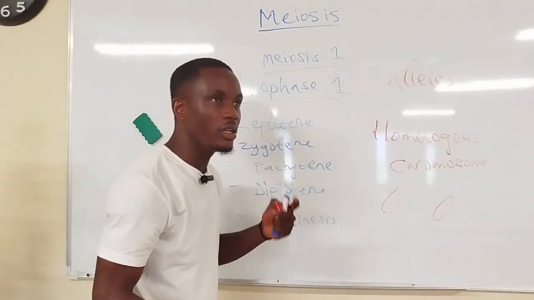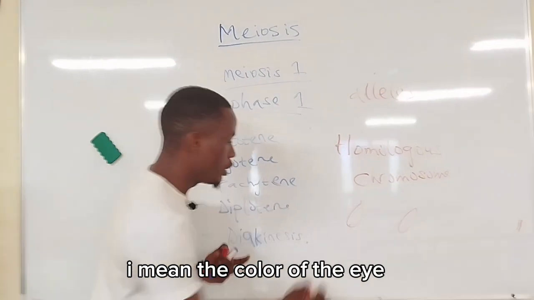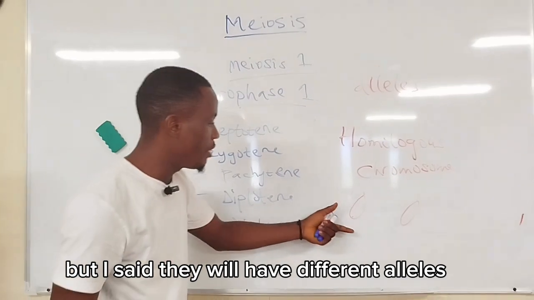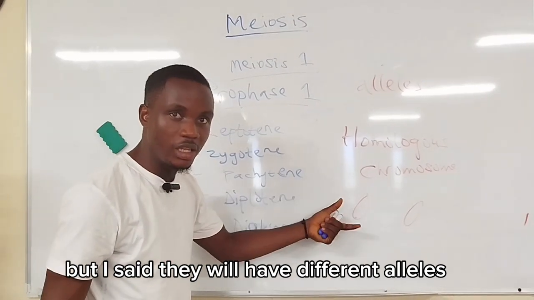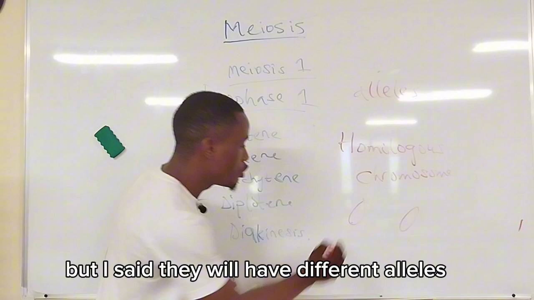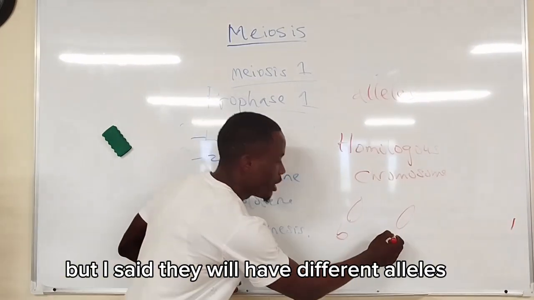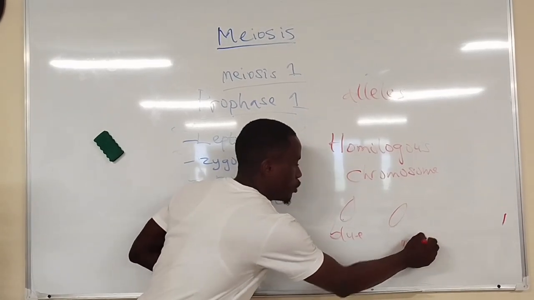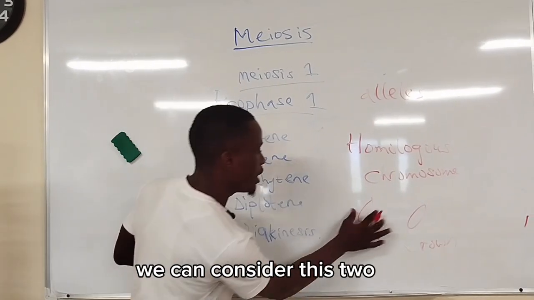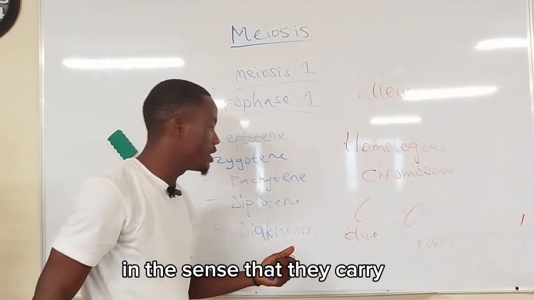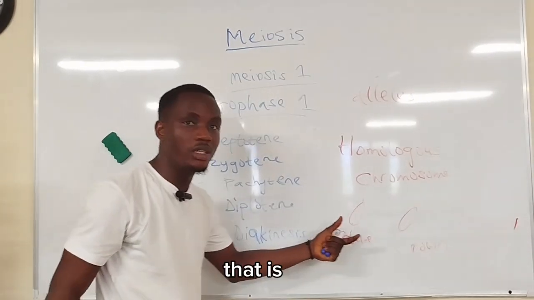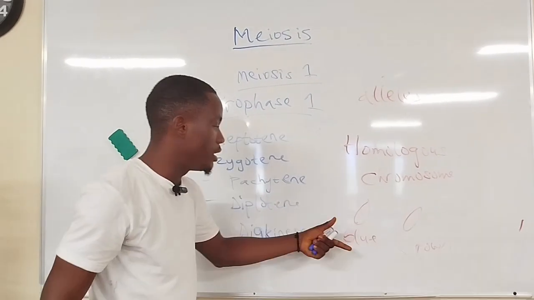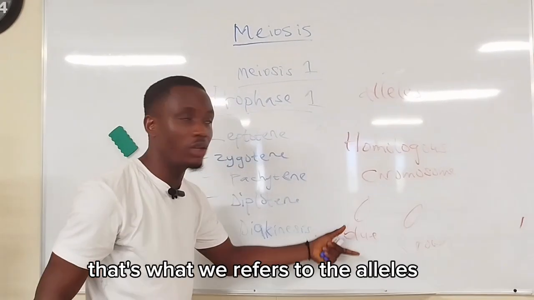For example, let's say this is one chromosome and this is another chromosome, and both of them are carrying information for, let's say, the color of the eye. But they will have different alleles. So this one might carry blue coloration, while this one might carry brown coloration. We can consider these two chromosomes to be homologous chromosomes in the sense that they carry the same genetic information, that is, information pertaining to eye color, but they have different alleles. The colors they carry are different. That's what refers to the alleles.